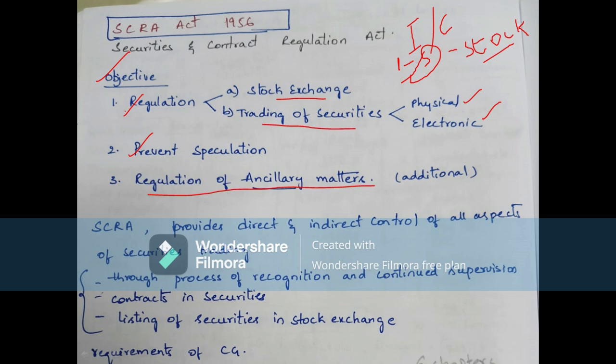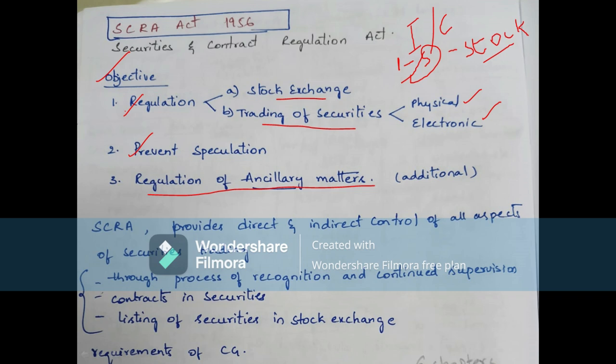So in order to prevent that type of speculation, the SCRA Act is there. It regulates the stock exchanges, it regulates the trading of securities, and it prevents speculation in the market. And finally, regulation of ancillary matters, meaning the matters related to these securities or the stock exchange market.